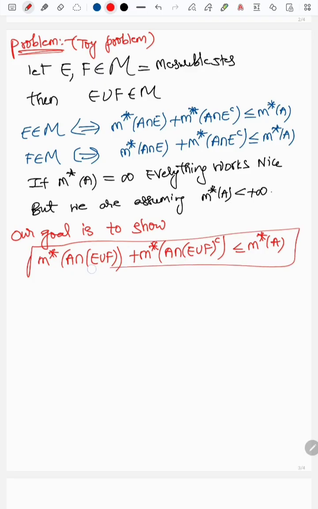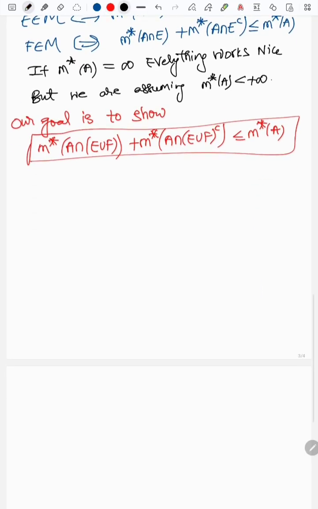So I will keep this in mind. My idea is not to give a line by line proof. That's not the main aim of this entire channel. The main idea is to explore the things. Suppose M star of A intersection (E union F). We'll just keep it like this. Or for that matter, if we explore it, what we'll get is M star of A intersection E plus M star of A intersection E complement intersection F complement. We can write it down exactly if we use De Morgan's law. This is F complement.